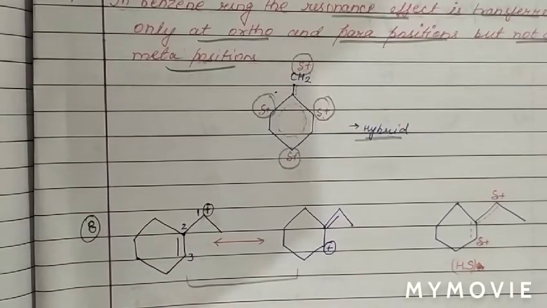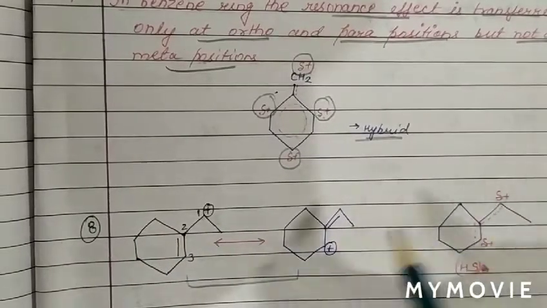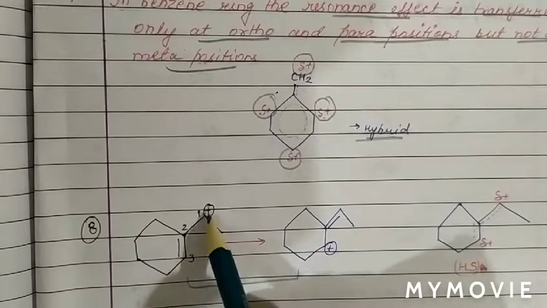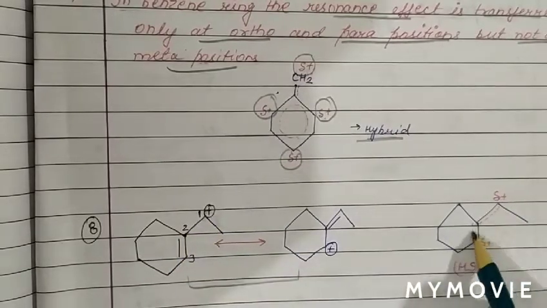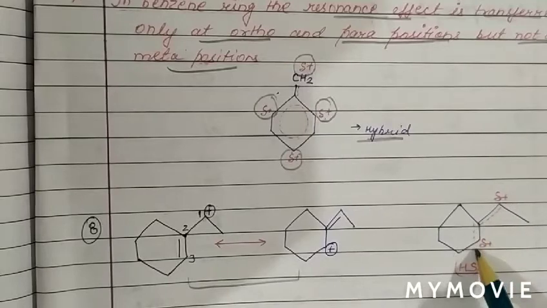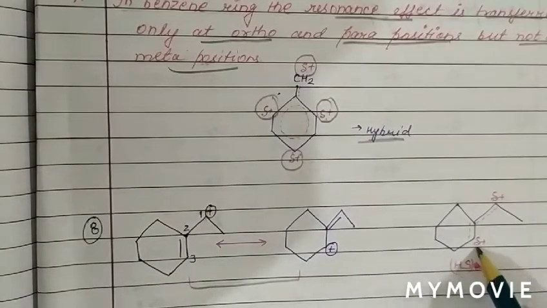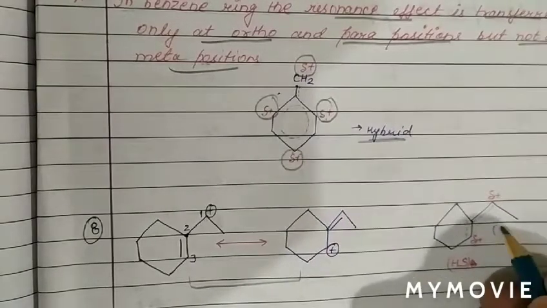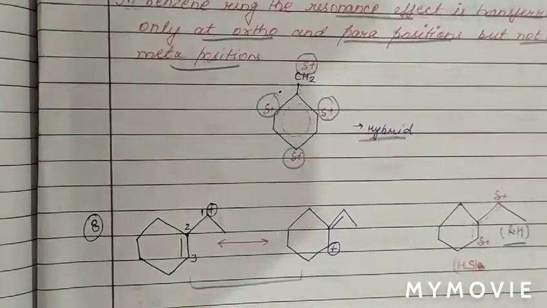Now draw the resonating hybrid. In the resonating hybrid, simply draw the skeleton, and the pi electron is delocalized between this 1, 2 and 3. So dash dash dash, showing the delocalization of pi electron, and positive charge at 1 position and 3 position. Therefore partial positive, partial positive. So this is the resonating hybrid of these resonating structures.